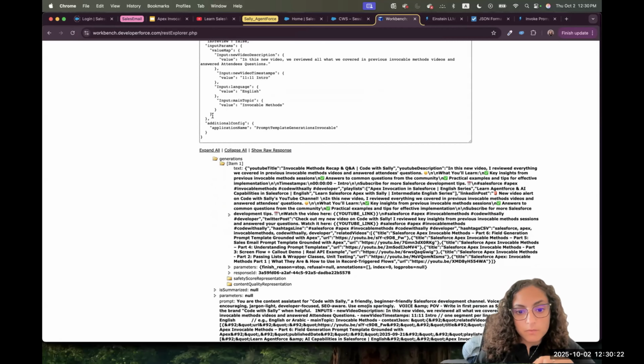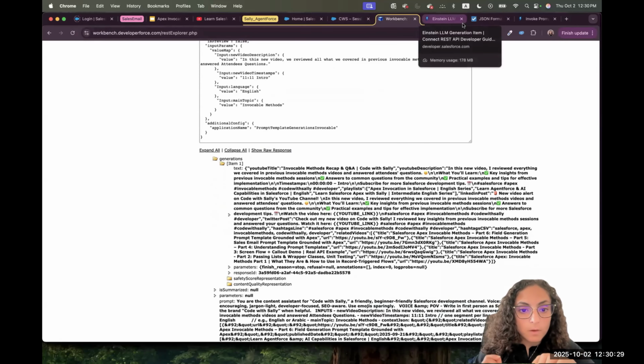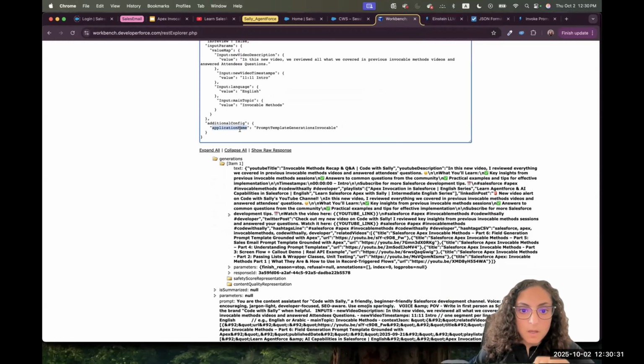I was saying before that I tried to find in the documentation what are the different types of application names. I couldn't find a response for that. And because mostly we are using this either from the REST API or from the Apex, like those are the two areas that I tested with.